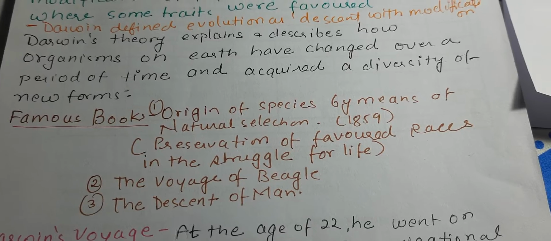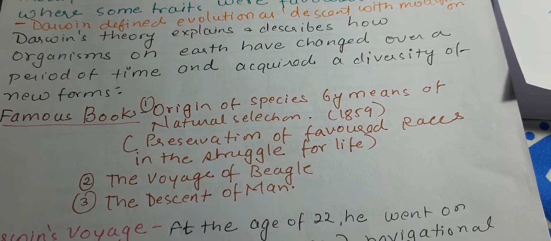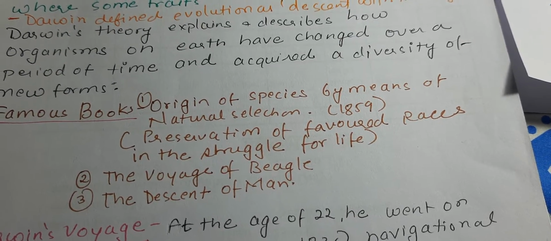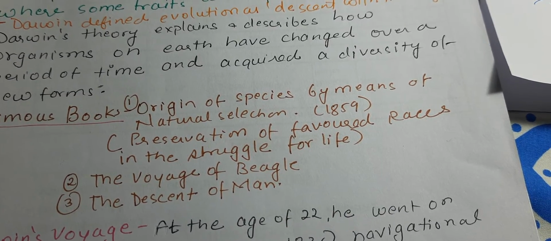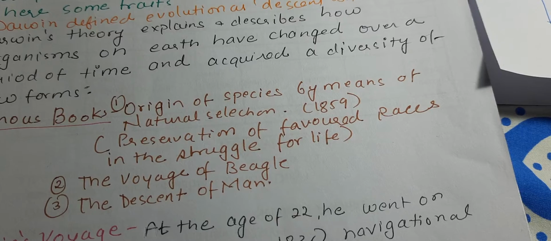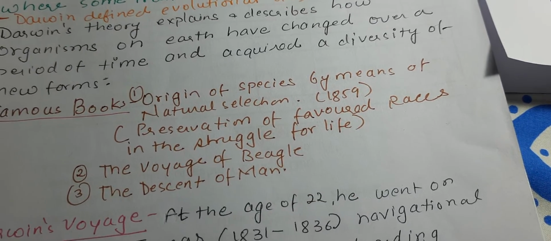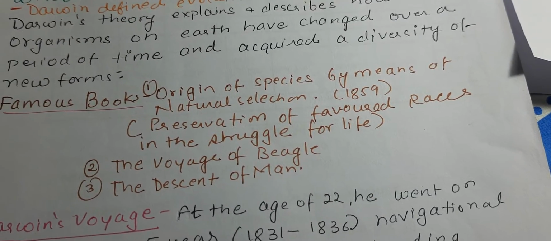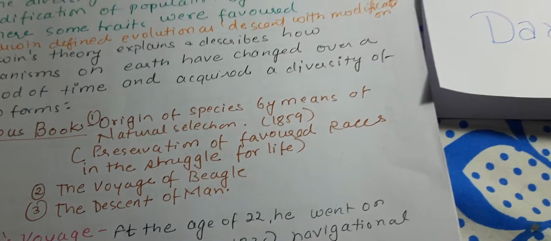forms. So the famous books that were written by Darwin on evolution were Origin of Species by Means of Natural Selection, Preservation of Favored Races in the Struggle for Life, Voyage of the Beagle, and The Descent of Man.